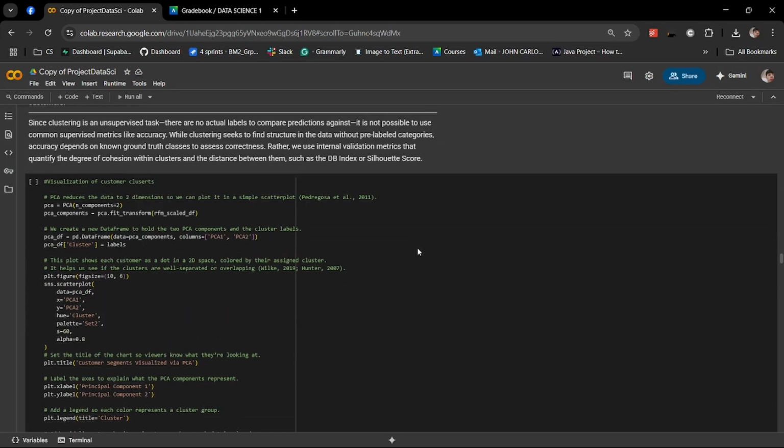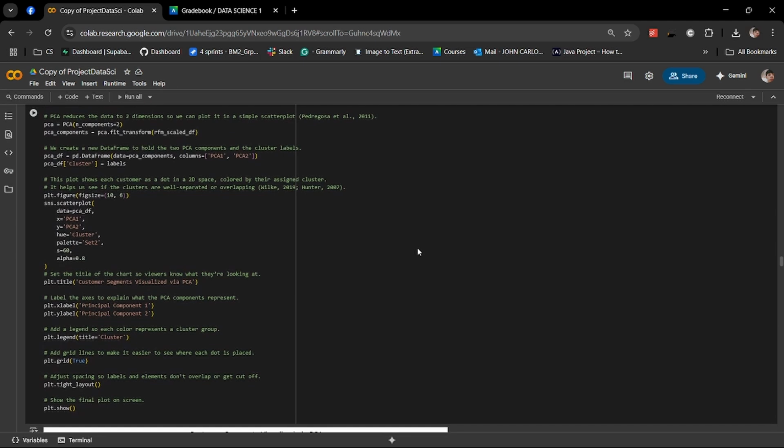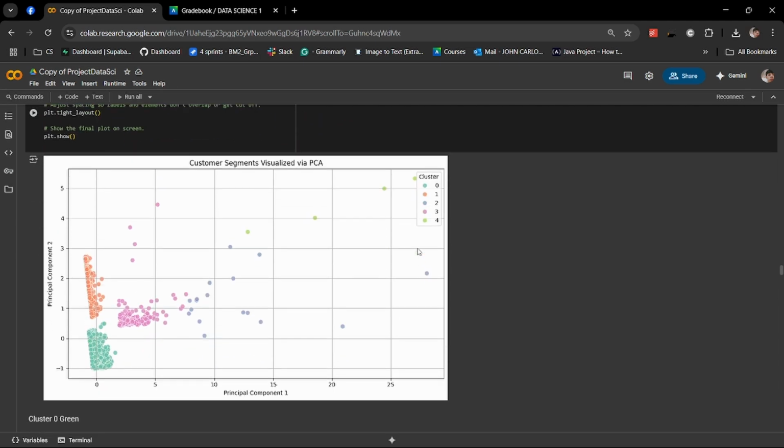Here, in this next cell, as we can see, we use PCA to reduce our data to two dimensions for visualization. The scatter plot clearly shows distinct customer segments formed by the k-means algorithm. Each color represents a different cluster.